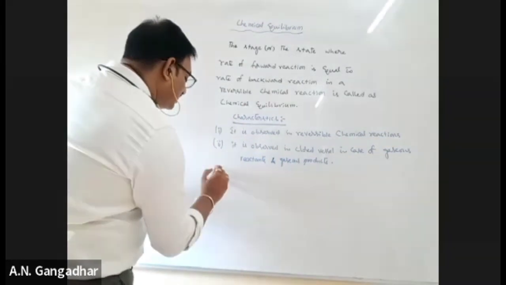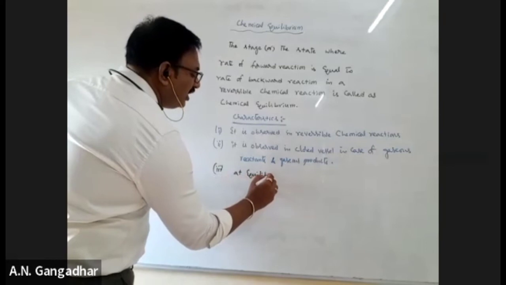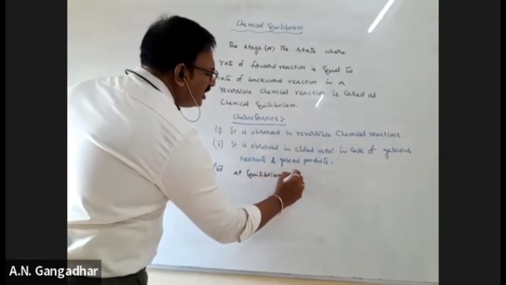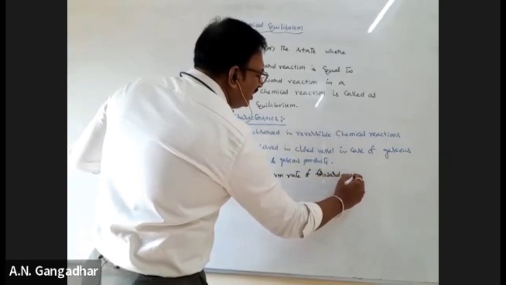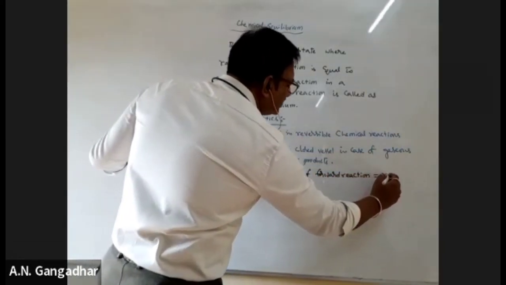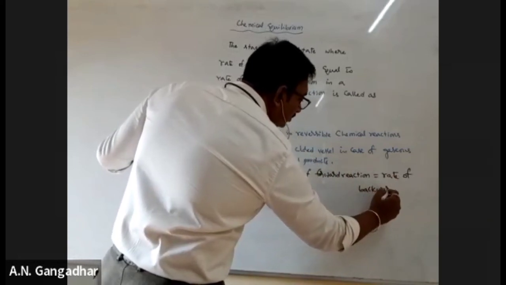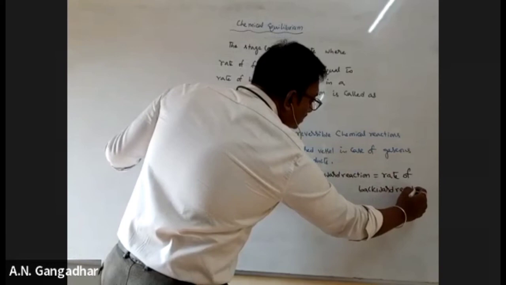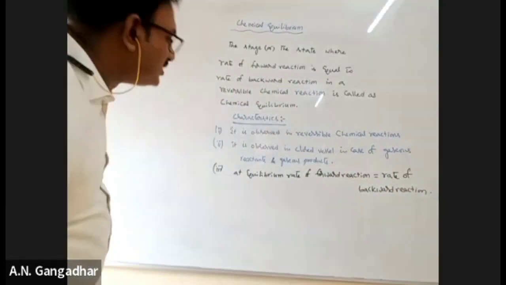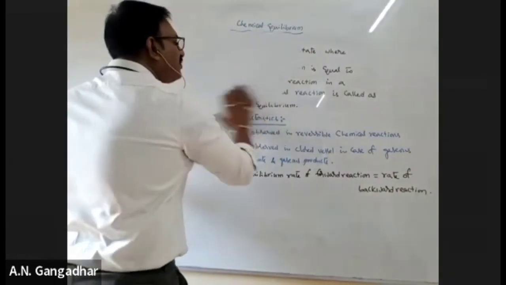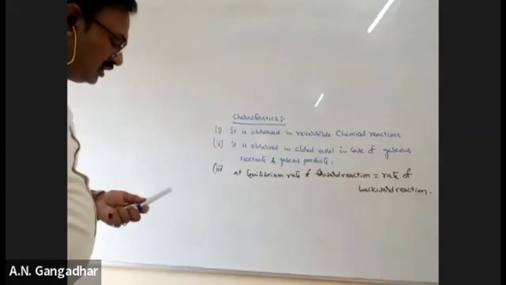Next, third point: at equilibrium, the rate of forward reaction is equal to the rate of backward reaction. This is the main point actually.